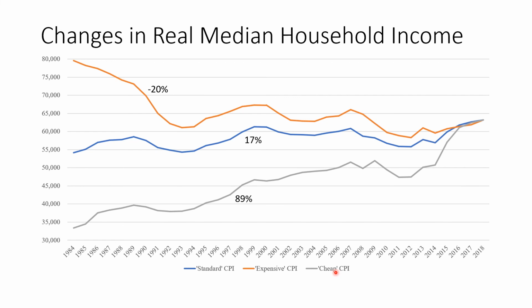And it's based upon how these goods and services have been changing over time, right? So if we look at, here was our normal one that we had. This would be our standard CPI that we're typically using. Here's our 17% rate of increase. If we used this expensive CPI, we see that real median household income has actually fallen 20% from 1984 till today. Once again, we're making 2018 our base value for all of these years. If we use this cheap CPI, we see that real median household income has actually gone up 89%.